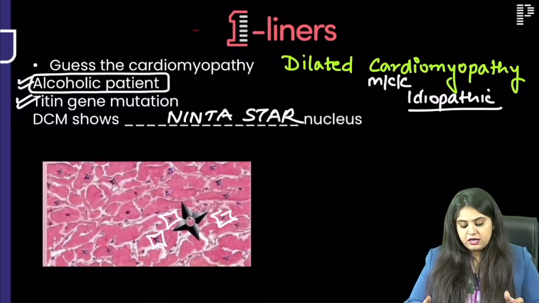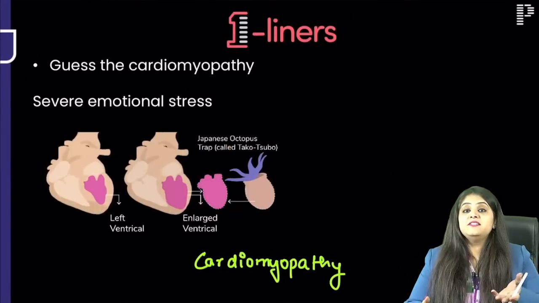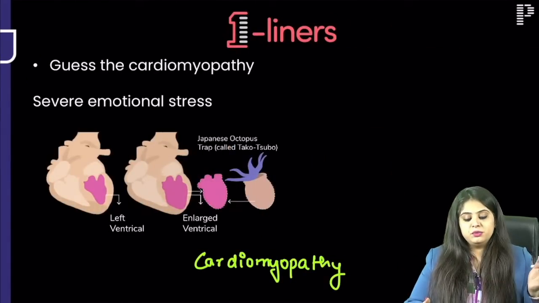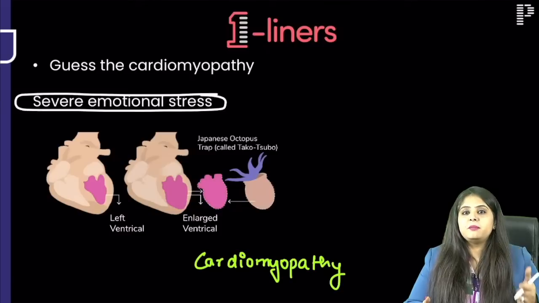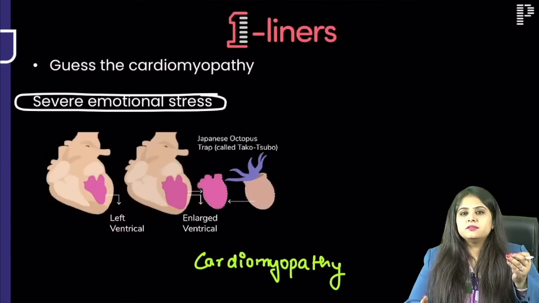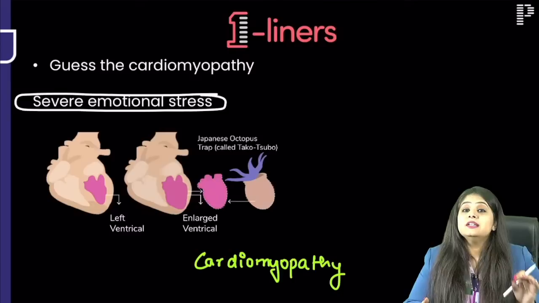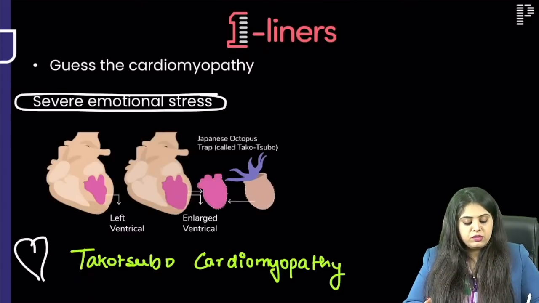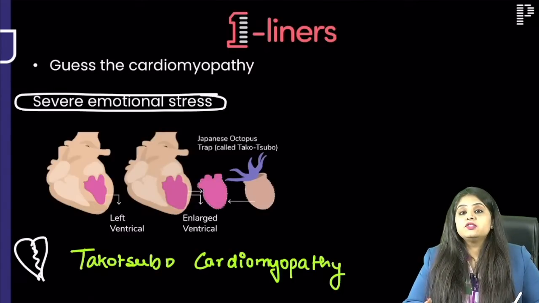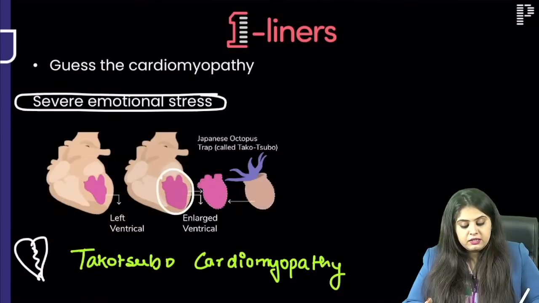Can you guess the next cardiomyopathy, which many of you were confusing with Takayasu earlier, but now I'm saying there is severe emotional stress. They will say either there is a family dispute, the uncles are fighting over some land or plot in the family, or someone has lost her husband, or there is a death of a close family member. Severe emotional stress means Takotsubo cardiomyopathy, which is also known as broken heart syndrome, in which only the ventricle is enlarged.